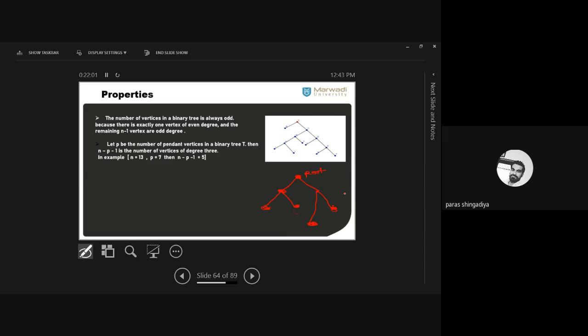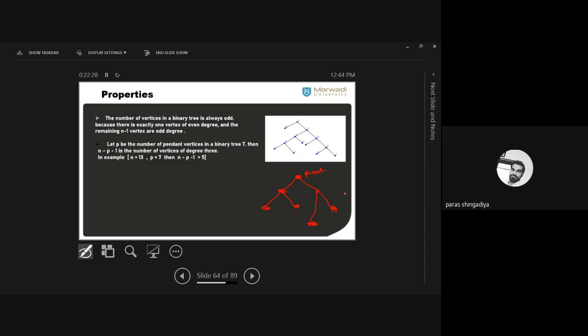So n minus p minus 1 gives one answer, and that answer is the number of vertices with degree 3. If it is a large binary tree where we only have the count of the number of vertices and the number of leaves, in that case we can check how many vertices in such a binary tree have degree 3.